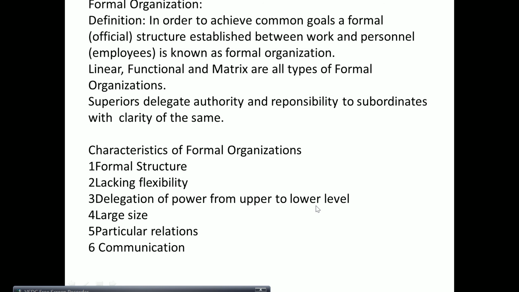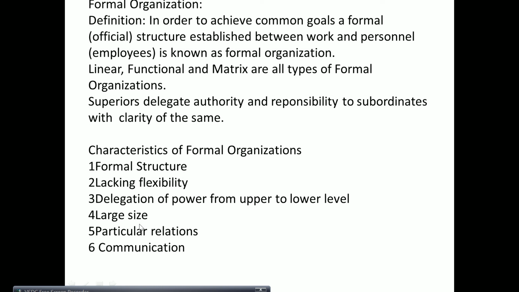What are the characteristics of formal organization? Formal structure. There is a formal, cautious and particular structure. Like it is different in functional, different in line and different in matrix. So particular structure is assigned for the interrelationship. It lacks flexibility. Now how does it lack flexibility? Once you are given the authority and responsibility for a job, it's not that every other day it is going to change.